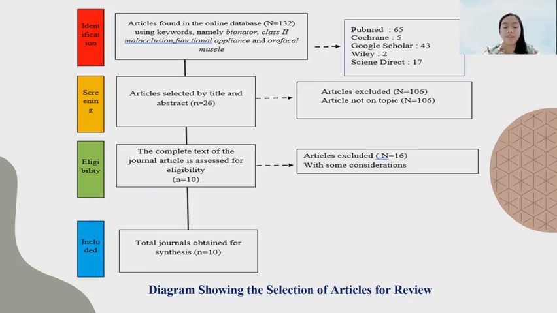The complete text of the journal articles that met the eligibility criteria, 10 articles, were reviewed and entered into the synthesis table. The literature search was carried out on online databases, namely Google, PubMed, and ScienceDirect, using the keywords Bionator, class 2 malocclusion, functional appliance, and orofacial muscle found in the articles.